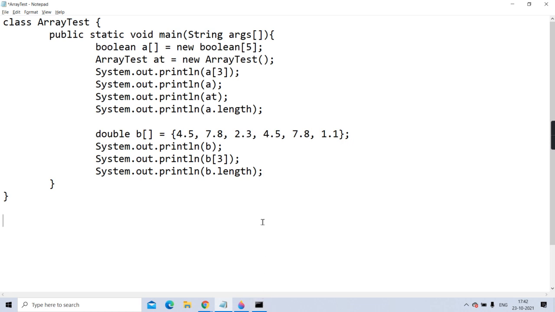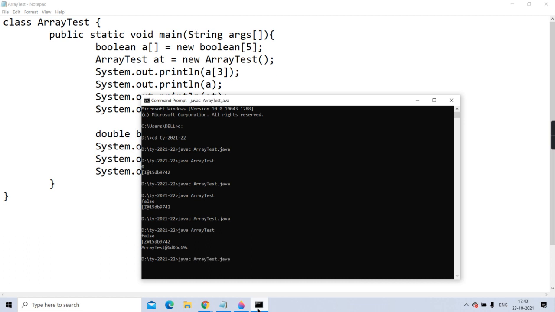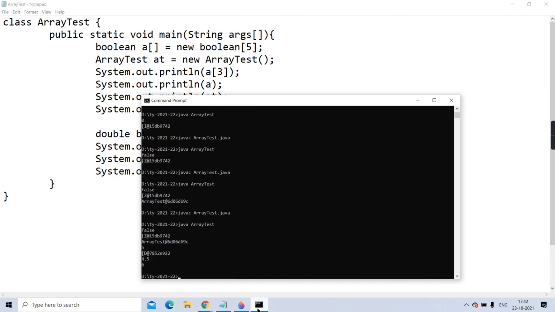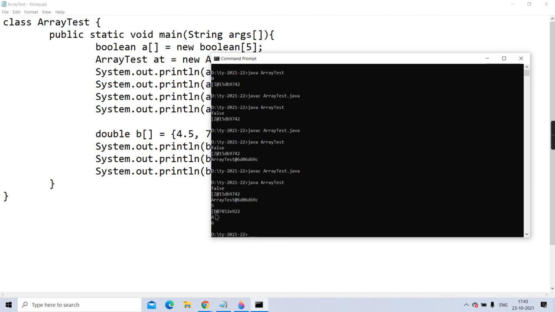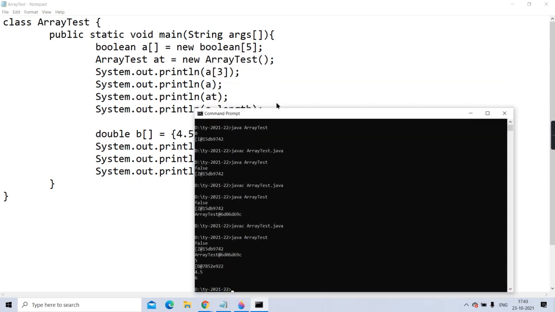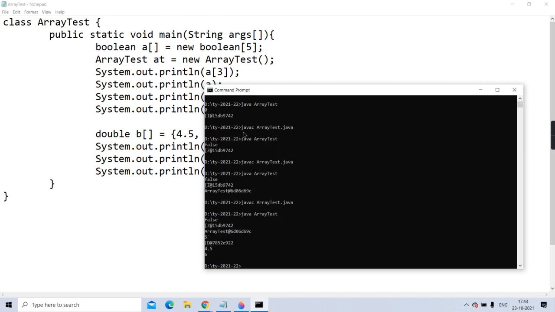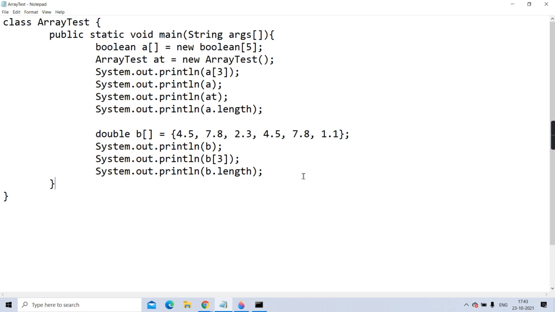Check here. Compile it. Check it. See. Check for the second case. Getting? Is it printing the proxy class name? Square bracket D at the rate and a hexadecimal number. Then B of 3 it is printing 4.5. And B dot length it is giving 6. Whereas A dot length it is printing 5. Getting? Because that array is of 5 size. You understanding or no? Okay?